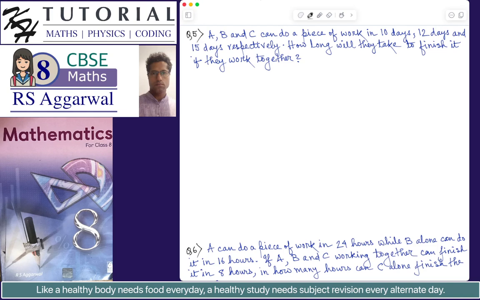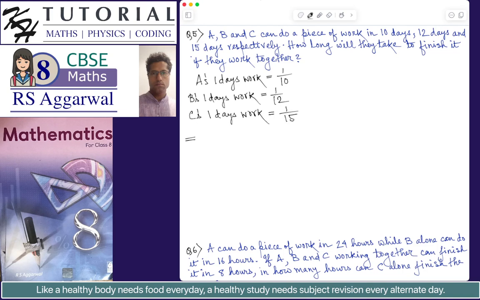Okay, so it is given that A's 1 day's work is equal to 1 by 10. Since it is given A can do the piece of work in 10 days working alone, in 1 day the amount of work done by A will be 1 by 10. Similarly, B's 1 day's work will be equal to 1 by 12, and C's 1 day's work will be equal to 1 by 15.